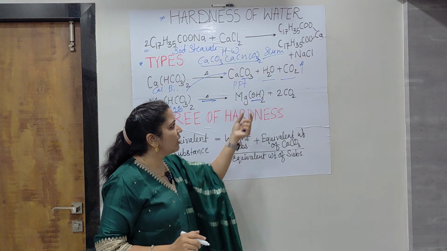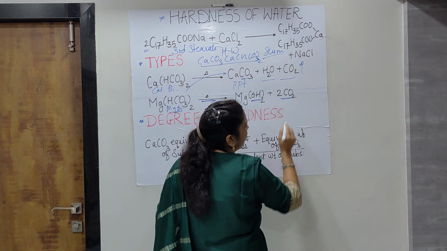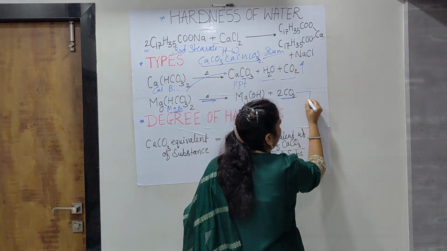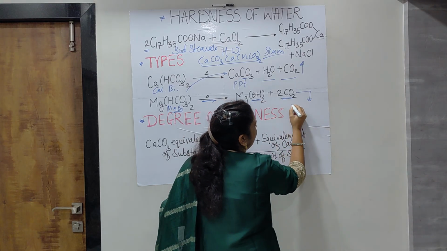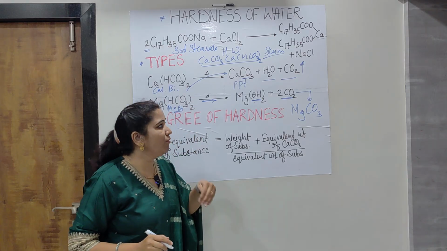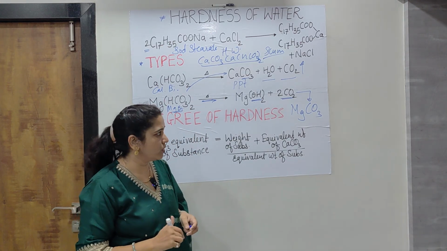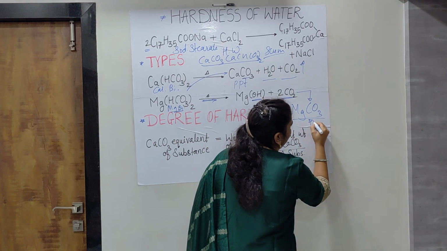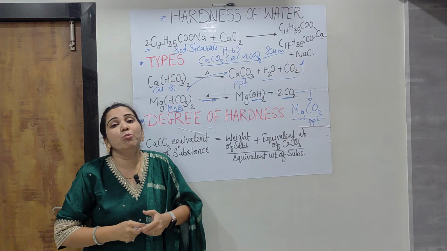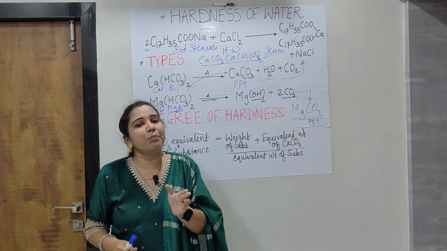After the formation of magnesium hydroxide, there is a removal of 2 molecules of carbon dioxide, but this reaction proceeds further, and MgCO3 is formed at last with the removal of the remaining carbon dioxide molecules. This magnesium carbonate is again there as a precipitate. That is called the boiling process, or removal of temporary hardness from the water. In this way, temporary hardness can be easily removed.